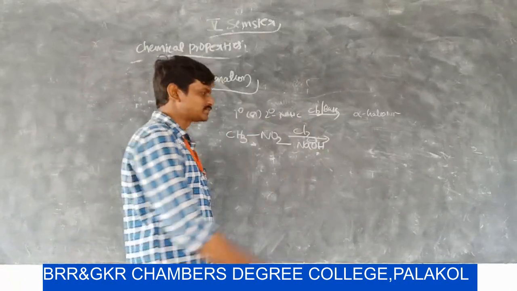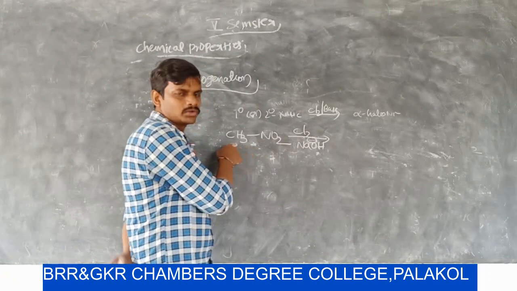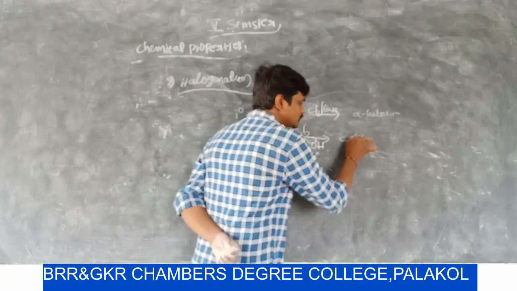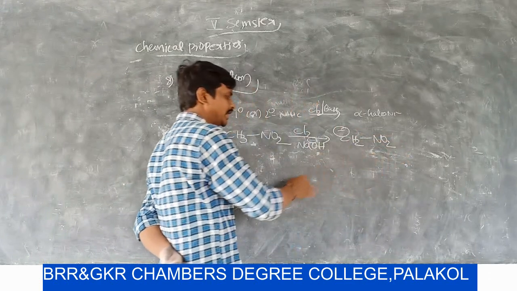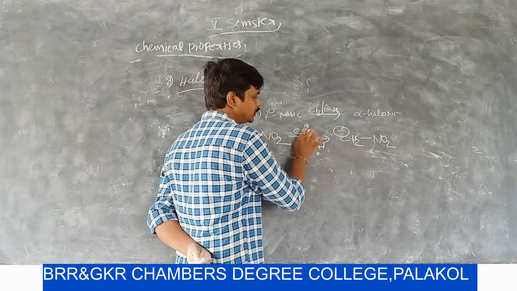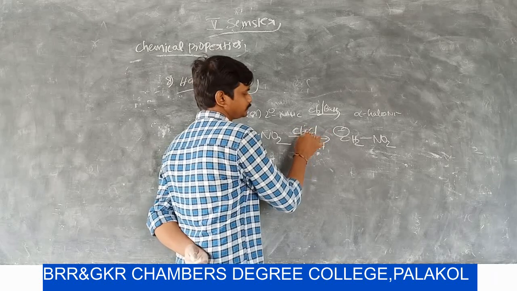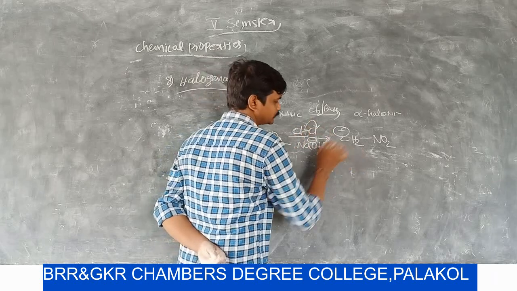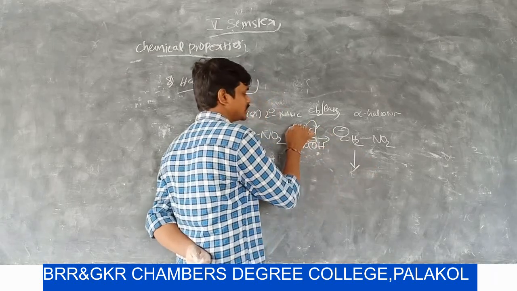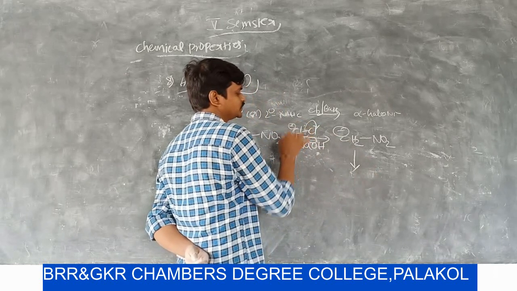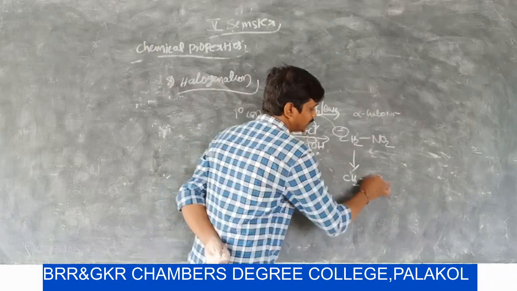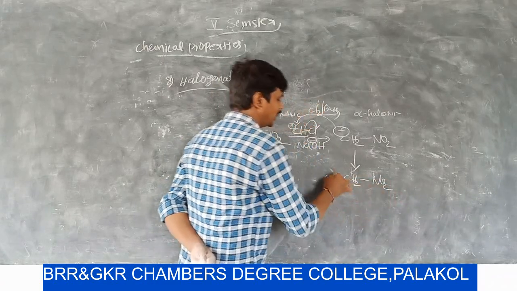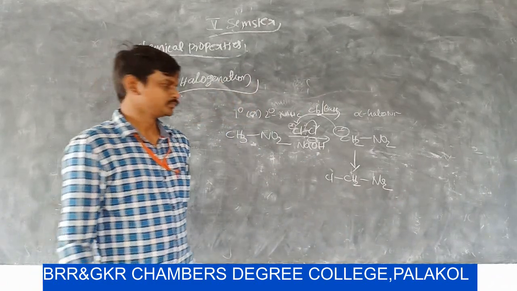First, the base abstracts the alpha hydrogen atom, then forms carbanion. In the next step, the halogen Cl2 reacts with this negatively charged species, the positively charged electrophile Cl plus attacks at alpha position.